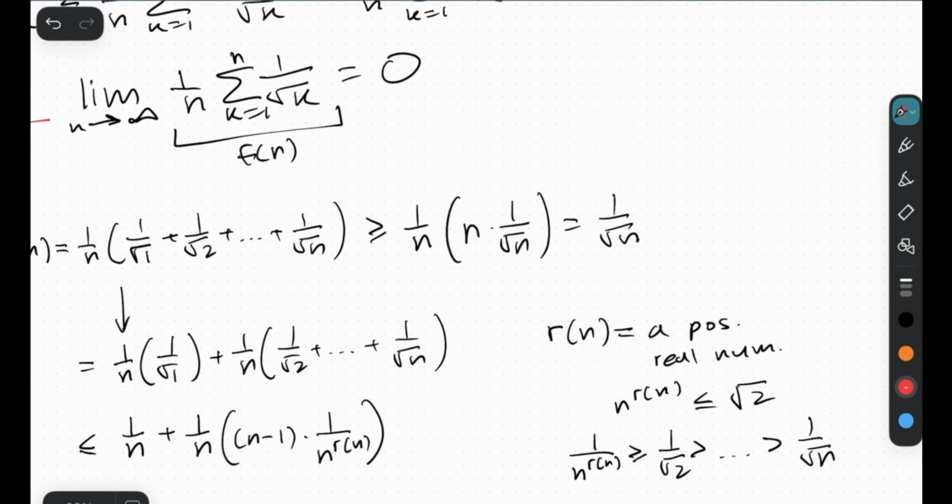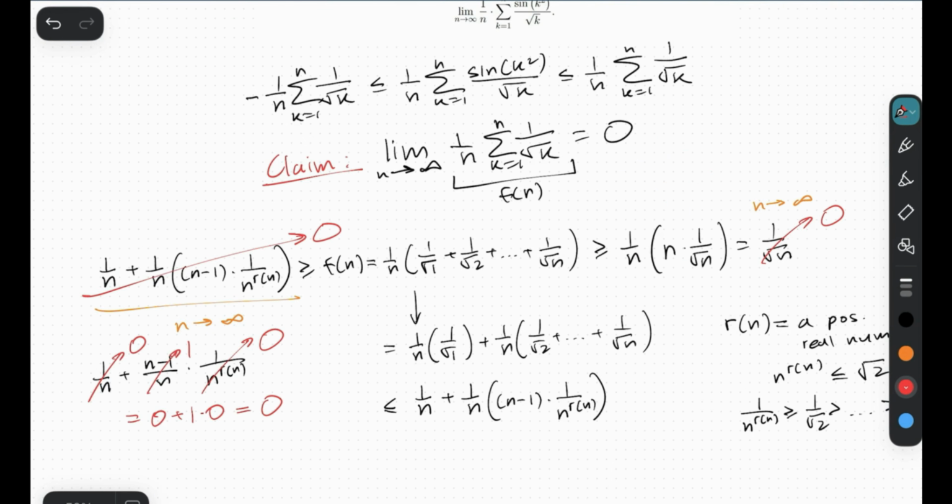Now, let's consider the right-hand sequence, this 1 over n, as n goes to infinity. Here, obviously, this just goes to 0. And then guess what? Take a look at this. This lower bound sequence and this upper bound sequence both approach 0. So therefore, this entire middle sequence, this f of n sequence, must approach 0 as well.